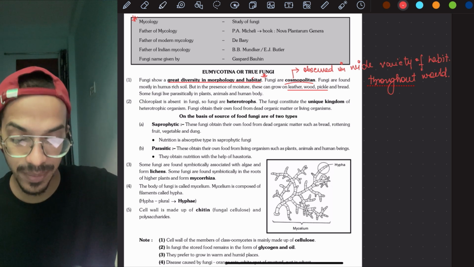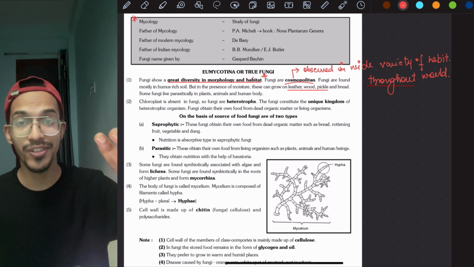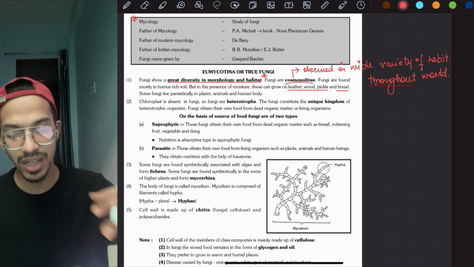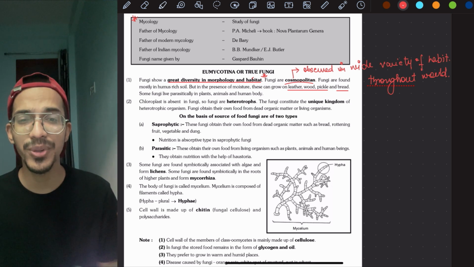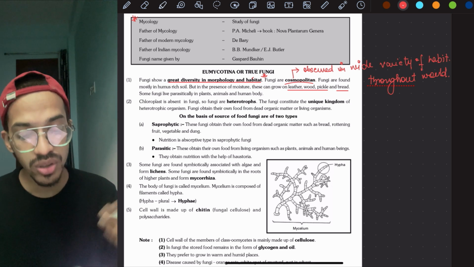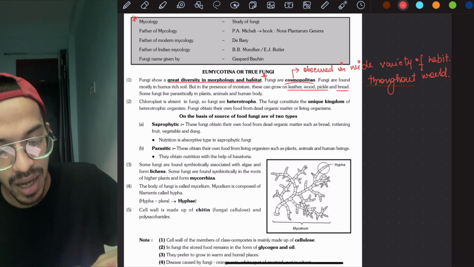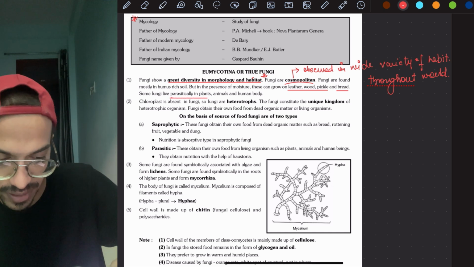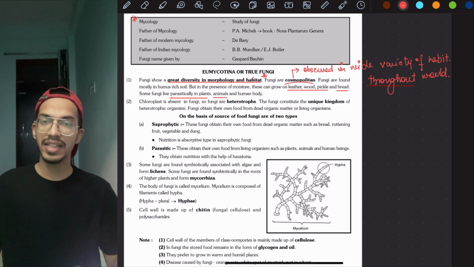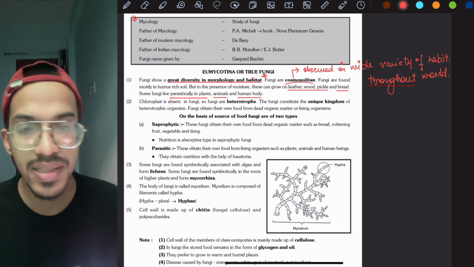Then bread, we know that if you leave the bread after the expiry date, fungus will come on it. That's why we store it in the refrigerator. Some fungi are parasitic in plants, animals and human bodies, which we will be studying, and we will study exactly about the human body also.